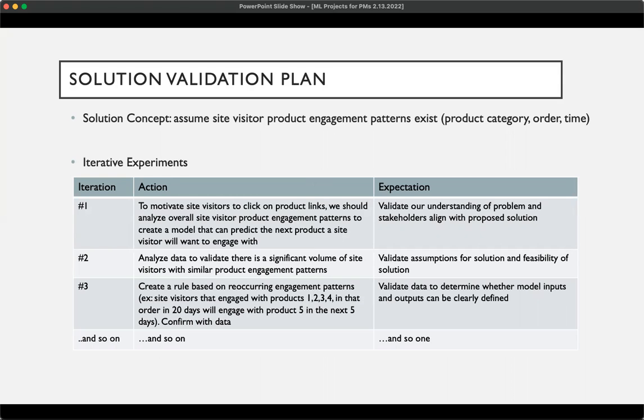So we want to do things like analyzing the data to validate that there is a significant volume of site visitors with similar product engagement patterns. Our third iteration will validate data to determine whether the model inputs and outputs can be clearly defined. For example, we'd want to create a heuristic rule based on recurring engagement patterns, like site visitors that engage with products 1, 2, 3, 4 in that order within a 20-day time period will engage with product number 5 in the next 5 days. We want to confirm this with data, and so on.